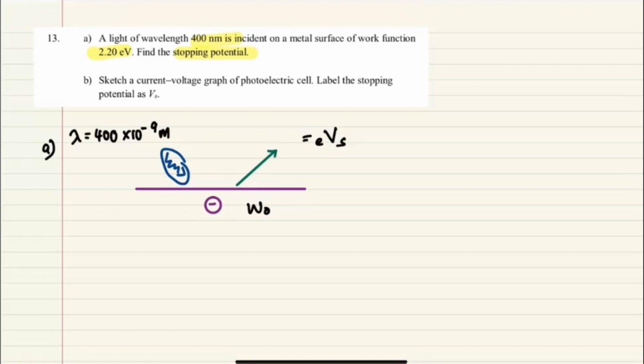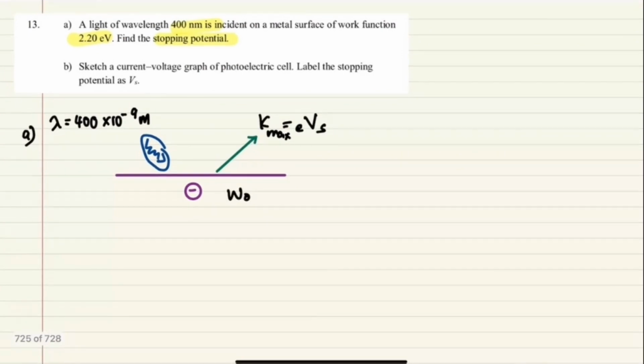So Kmax equals eVs. Okay. If you do it like this, memang biasa dapat jawapan. Okay. So next step, you just have to apply E sama dengan W0 tambah Kmax. So E tu kamu kena pakai hc over lambda.